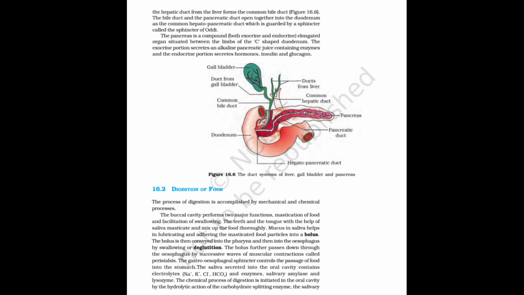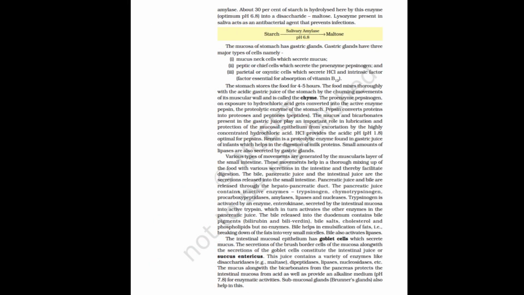The chemical process of digestion is initiated in the oral cavity by the hydrolytic action of the carbohydrate-splitting enzyme, the salivary amylase. About 30% of starch is hydrolyzed here by this enzyme, optimum pH 6.8, into a disaccharide, maltose. Lysozyme present in saliva acts as an antibacterial agent that prevents infections. Starch turns into maltose by salivary amylase in presence of 6.8 pH.